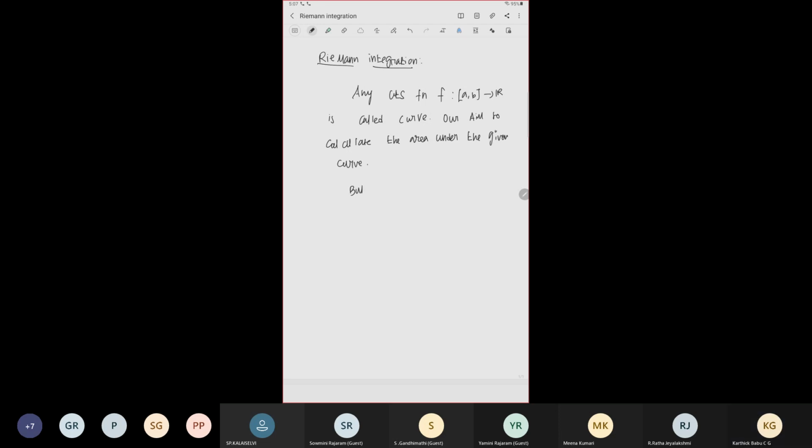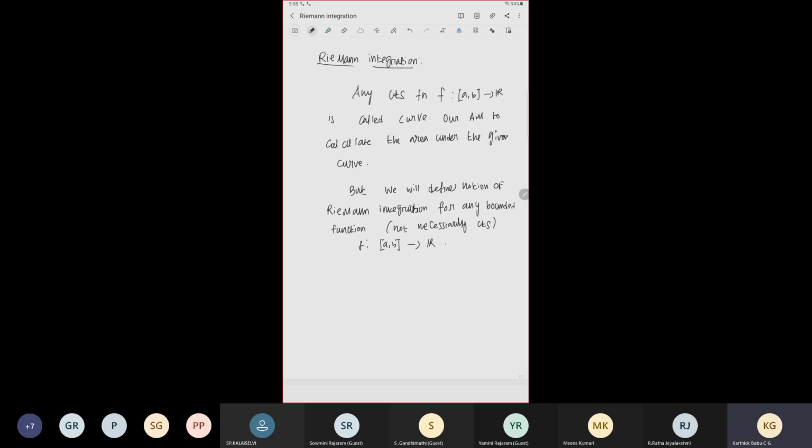But we'll define the notion of Riemann integral, Riemann integration, for a more general class of functions than continuous functions, called bounded functions, not necessarily continuous. Functions f from the closed interval a comma b to R.